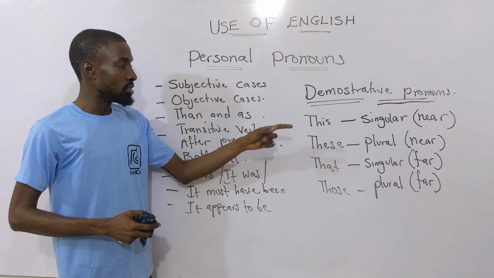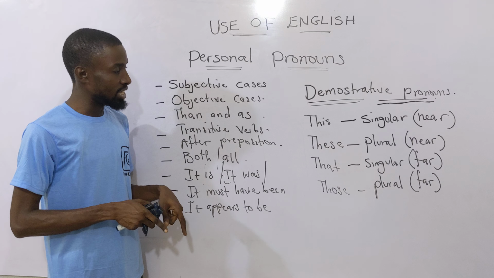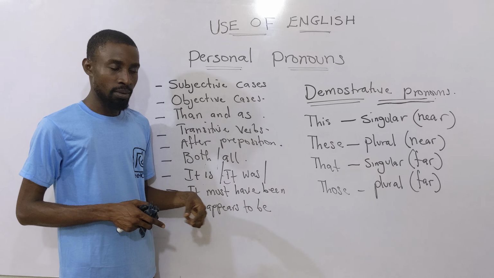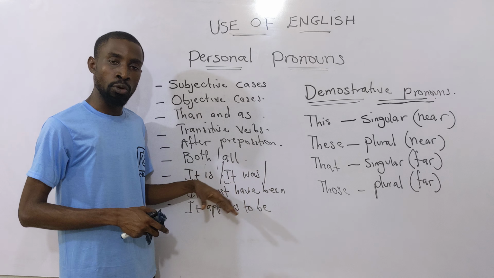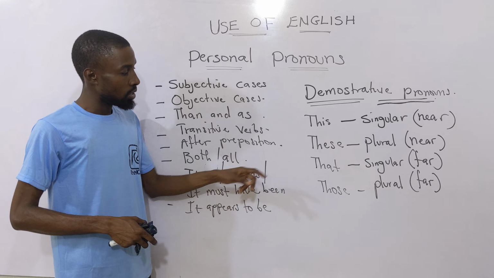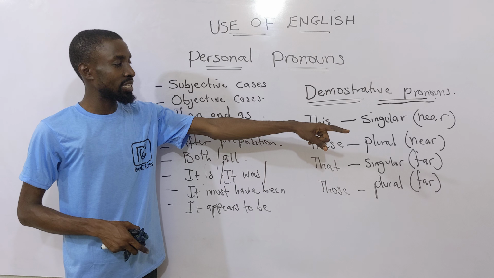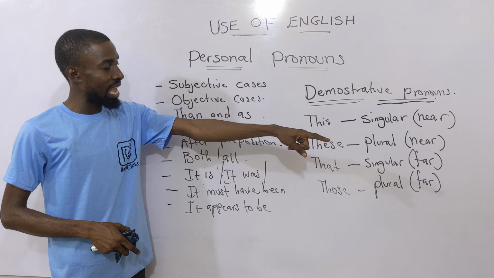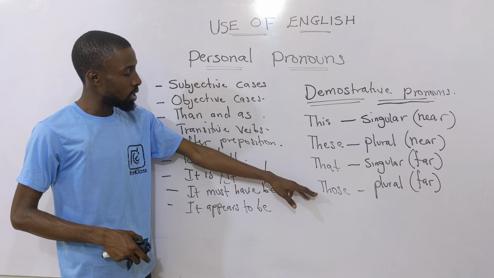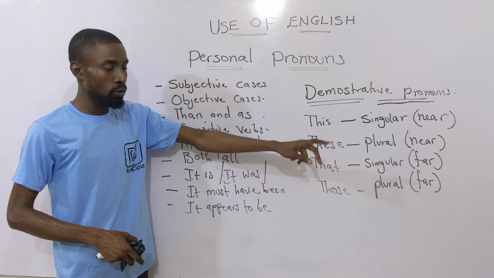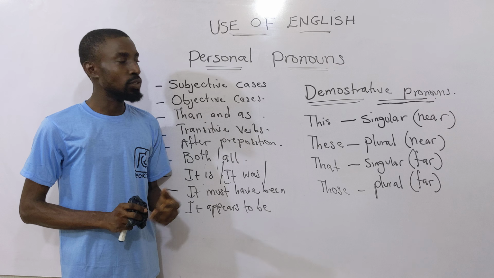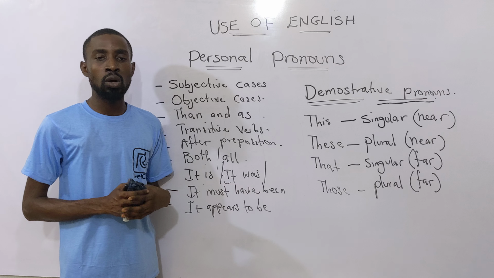Now just check out the example. This is my book. This book is singular, and it is near. Check out the plural: these are my books. If I have two or three books, these are my books. That's plural, still near. Now, singular far: that is my book. That's singular far, not close to the speaker. Those are my books. That's plural far. So that's it for demonstrative pronouns, which point out nouns.